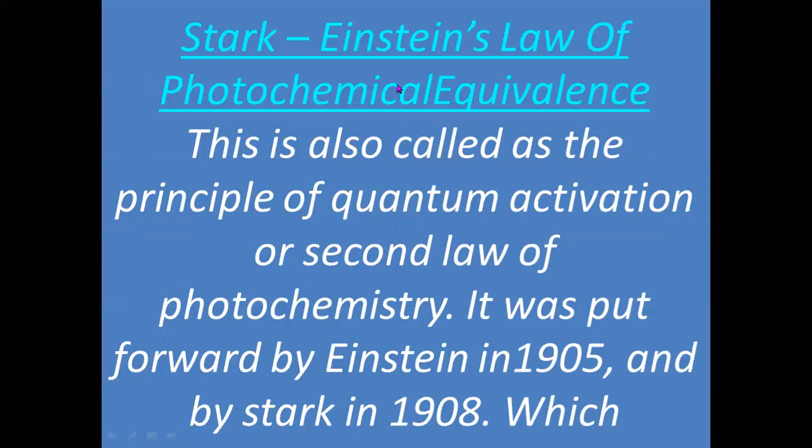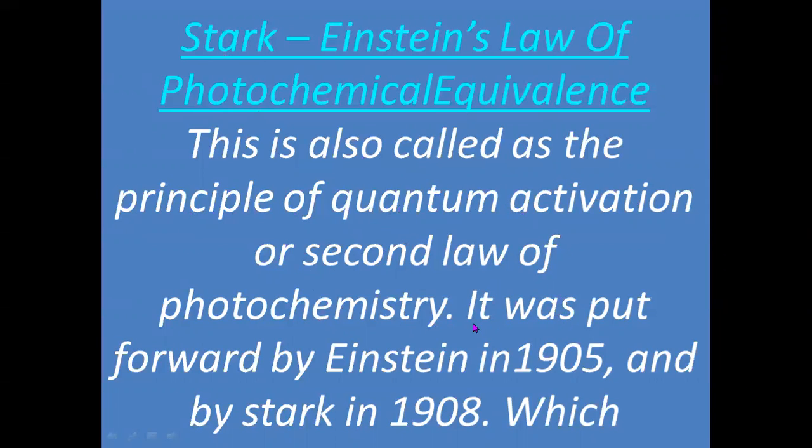So there are different names for this law: Stark-Einstein law, law of photochemical equivalence, principle of quantum activation, etc. It is our second law of photochemistry. The first we discussed is nothing but the Grotthuss-Draper law.